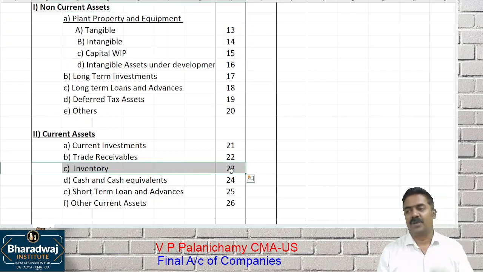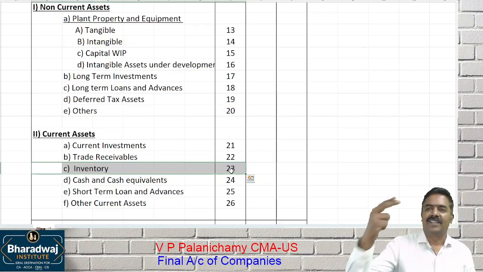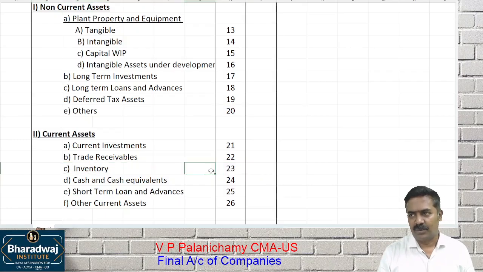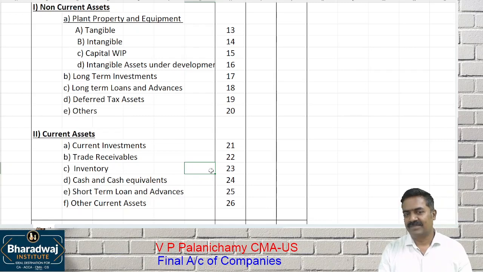Like this, we'll have a doubt. What about consumable stores? Loose tools, fixed asset, current asset? Doubt. Second, whether consumable stores are fixed assets or current assets? Current assets. What about loose tools? We'll have a doubt. So once we understand what will come where, then we'll be very clear. For example, outstanding salary, outstanding rent, where will it come?